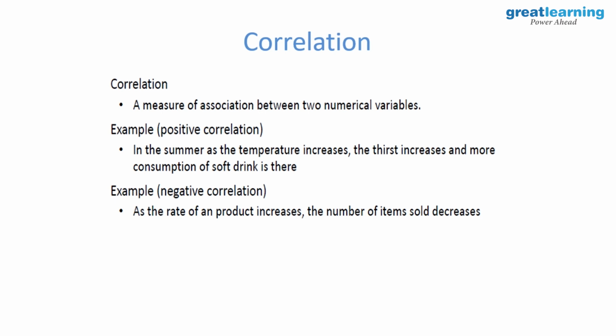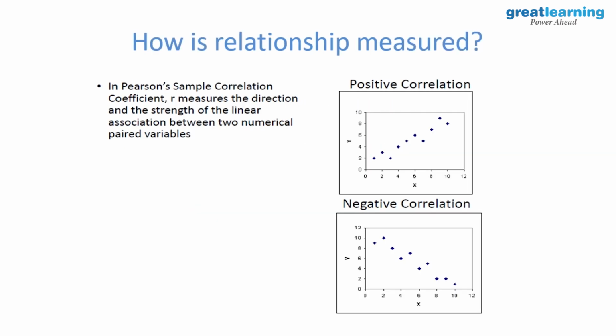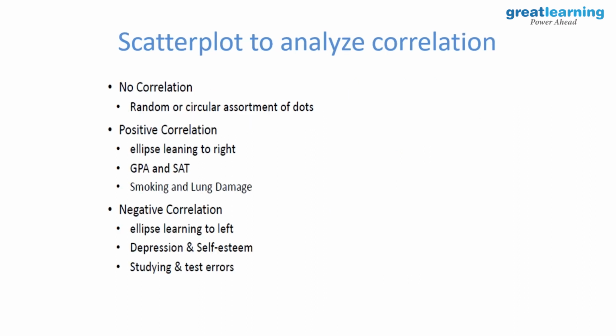So you should always find the reason why. Why in iPhone it's not there? As they make it more expensive, lines are bigger outside the stores. Correct? So that's how it is. Outliers, or our analysis goes for a toss. How is the relationship measured? Basically with the Pearson coefficient, which is called small r.